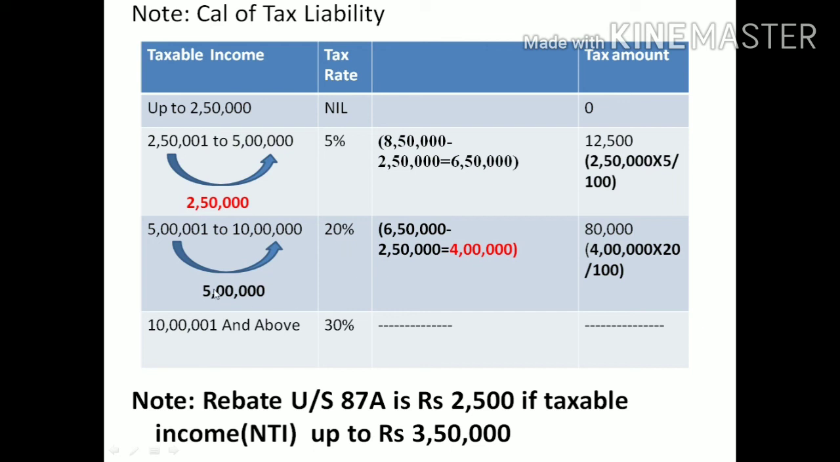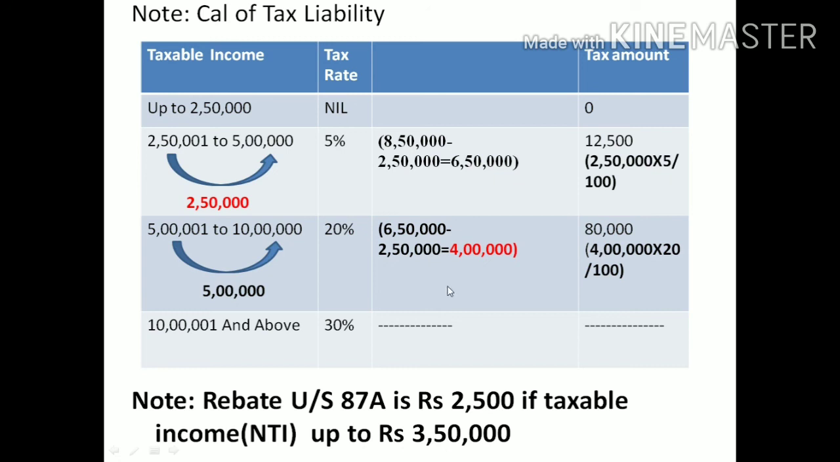Here the slab difference is 5 lakh, but my income is only 4 lakh. I have income less than the slab difference. In this situation, I will calculate the tax rate on the income available in my hand. How much? 4 lakh. Then calculate 4 lakh into 20 divided by 100, that is 80,000.